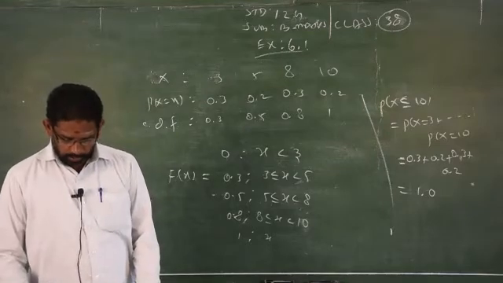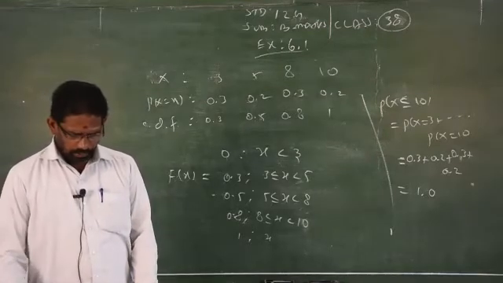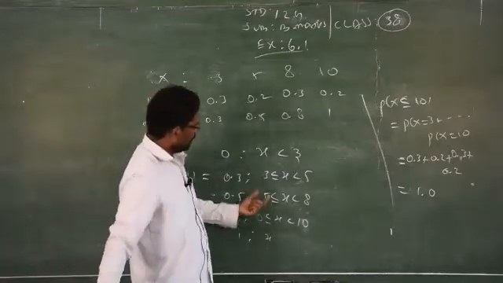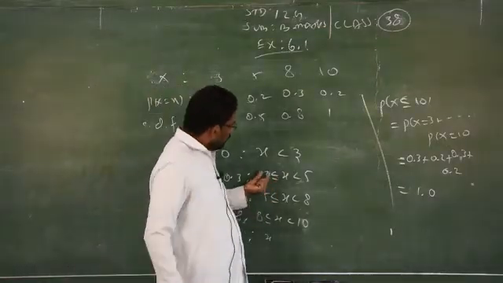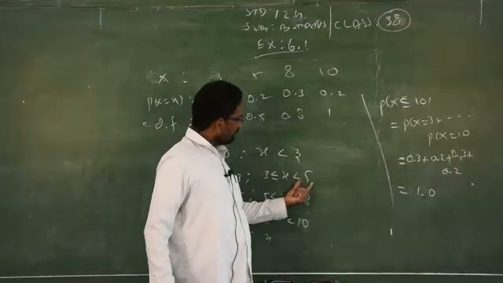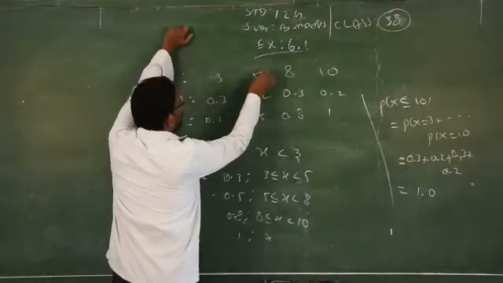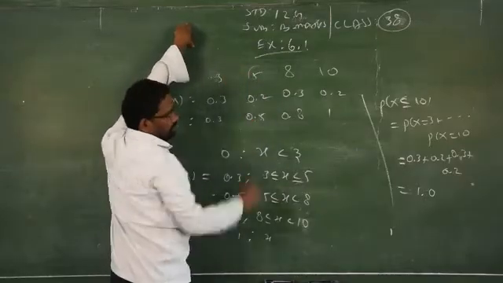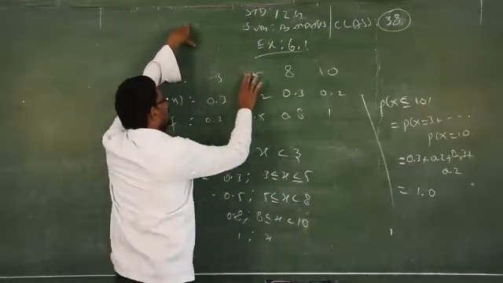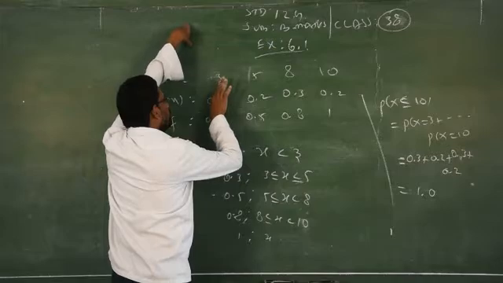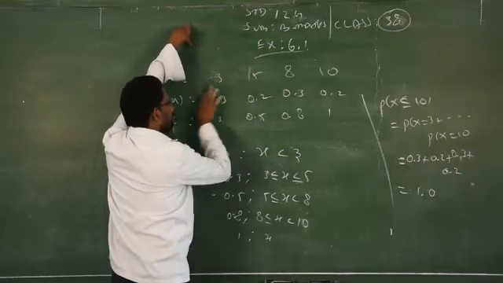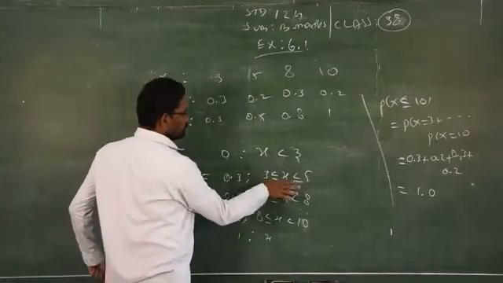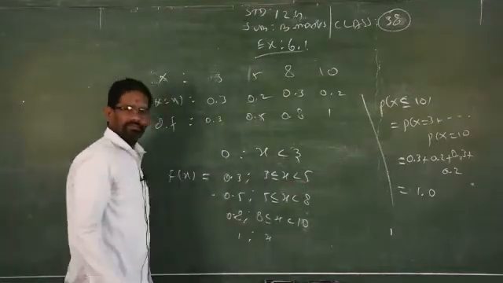So don't take that less than or equal to symbol there. Here 3 is included, but not 5, because it is 3 to 5. If I put that equal to symbol, then you have to take 5 also. That is not possible. You cannot take it like that. Clear? The probability from 3 to 4.9 is 0.3. That's why I did not use that equal to symbol.